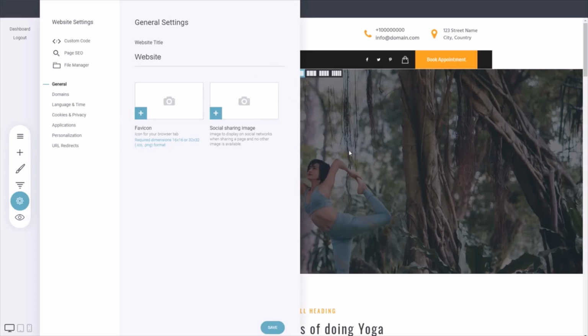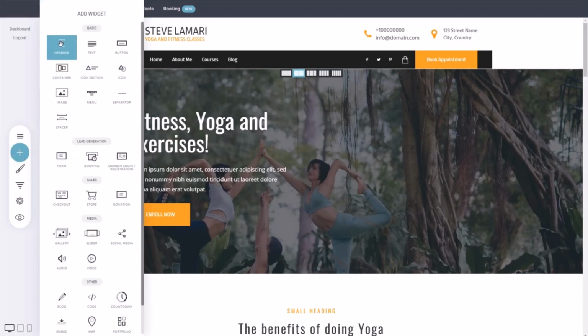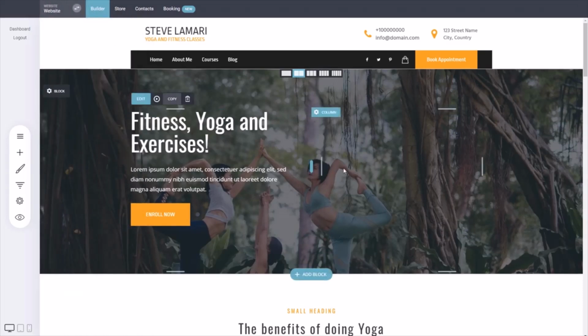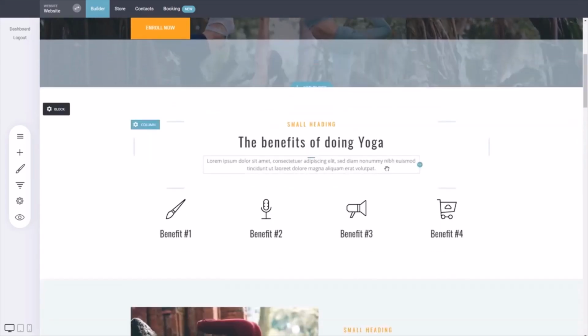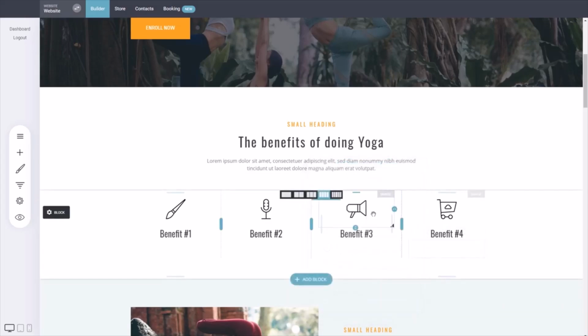So you can access the page SEO again from the page SEO on every page that you are inside. And this is it. These are a few tips, and just a few tips again for the pages themselves. Make sure that you use H tags for the headlines, which are the heading widget, and paragraph text for the other information. So make sure that in your H tags you have some keywords about your business inside of it that you want people to find when they're searching, and make sure that you add your description for your images. This is also important for SEO to add here.